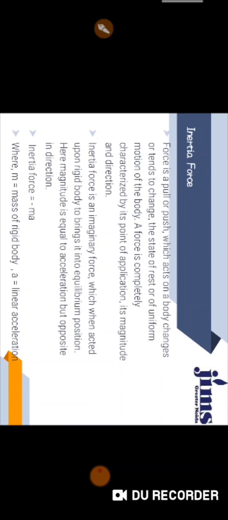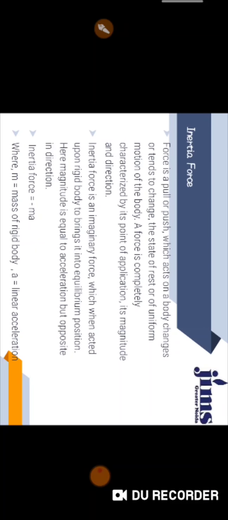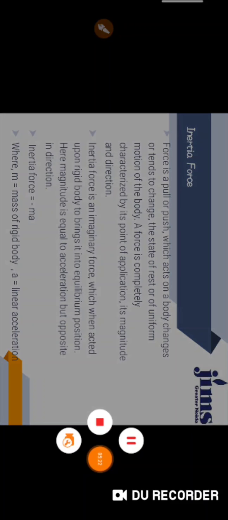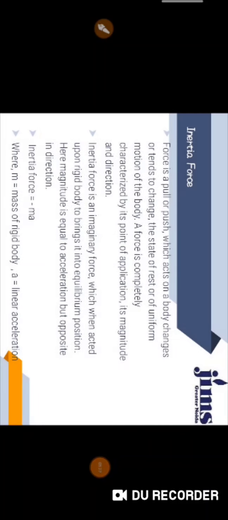Okay. Now I would like to discuss what is inertia force. So before discussing inertia force, I am discussing what is force. Force is a pull or push which acts on a body, and changes or tends to change its state of rest or motion. Okay.